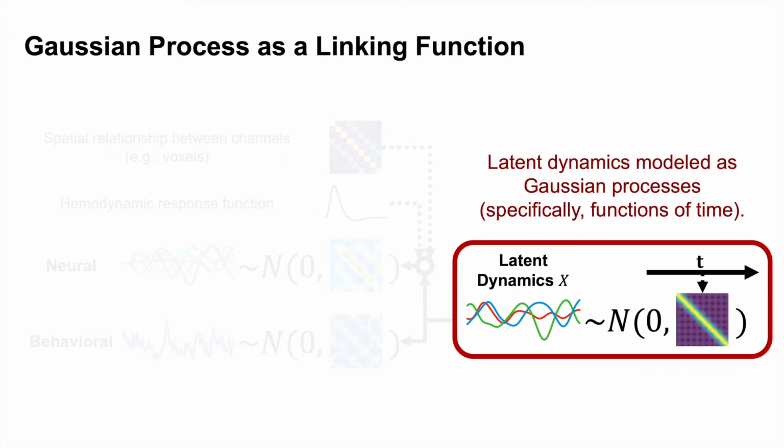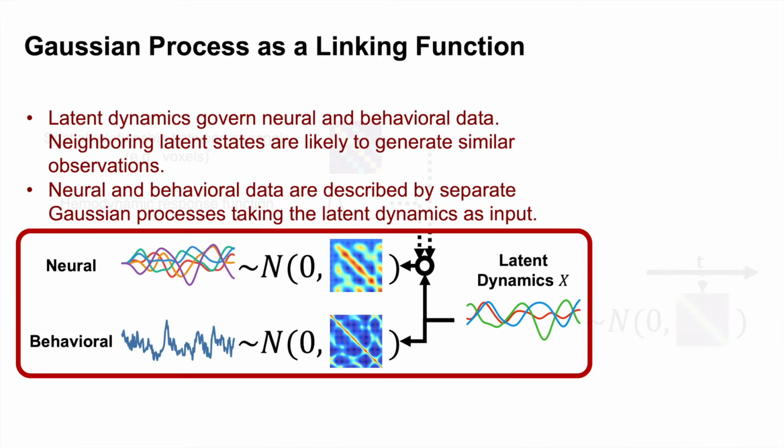In GPJM, the linking function based on a Gaussian process models latent dynamics that govern neural and behavioral data simultaneously. Specifically, the latent dynamics are modeled as functions of time. Based on the latent dynamics, neural and behavioral data are also explained by separate Gaussian processes. The core assumption is that latent states that are closer to each other are likely to generate similar observations.